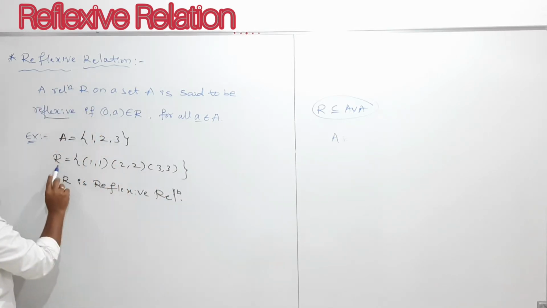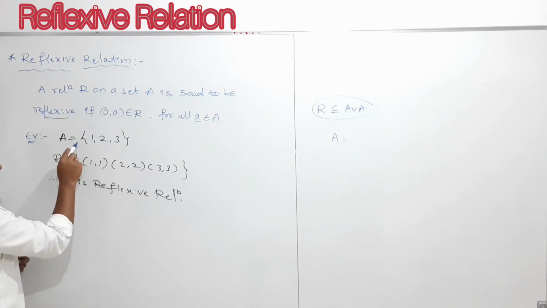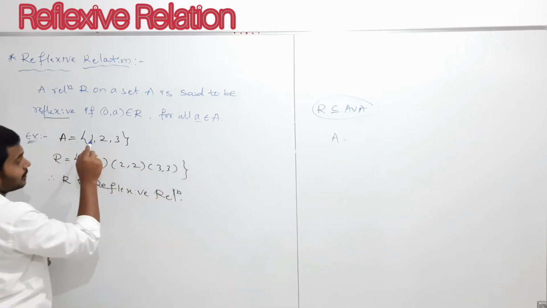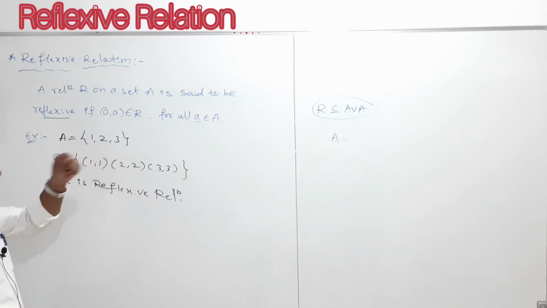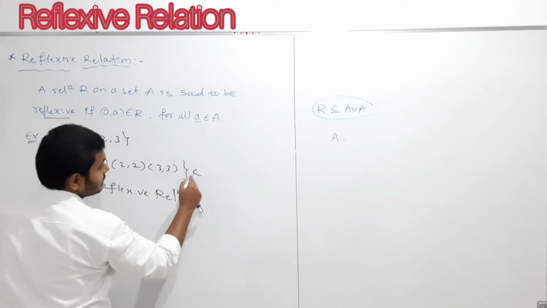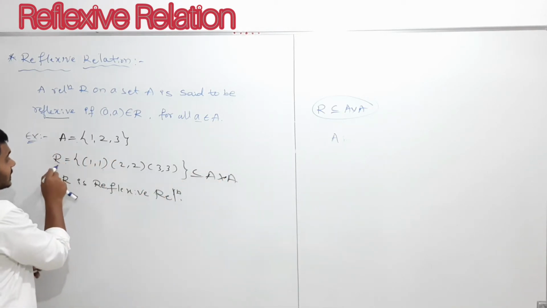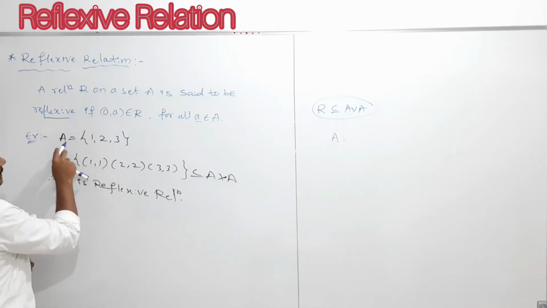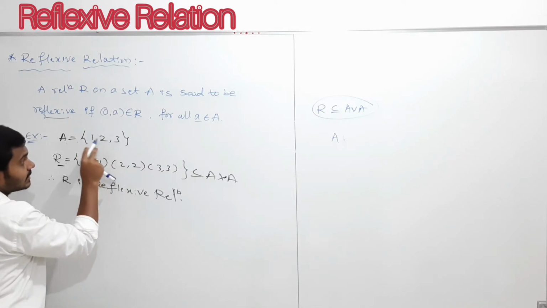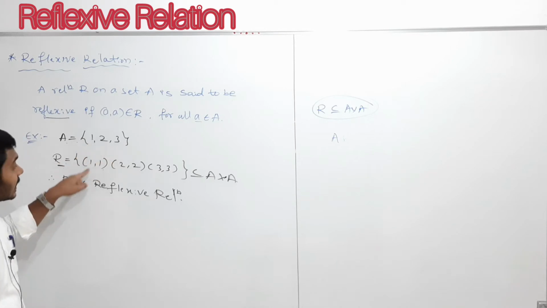R is a relation on the set A, because {(1,1), (2,2), (3,3)} is a subset of A cross A; these elements are contained in A cross A. In this relation R on A, every element of A, that is 1, 2, 3, these three elements, is related to itself.